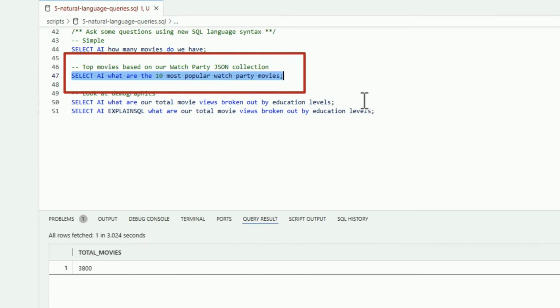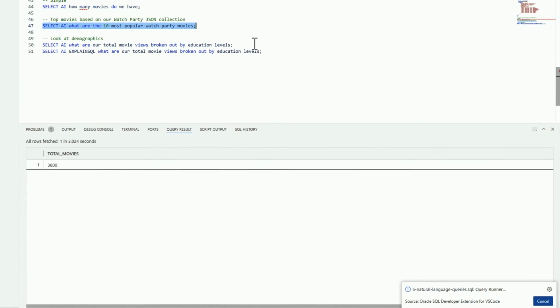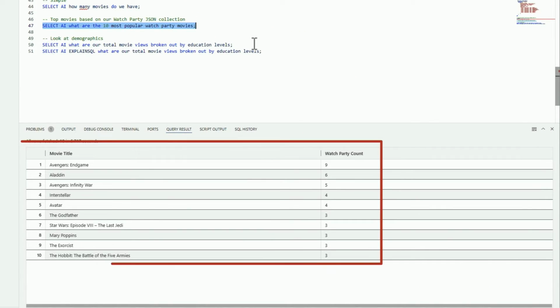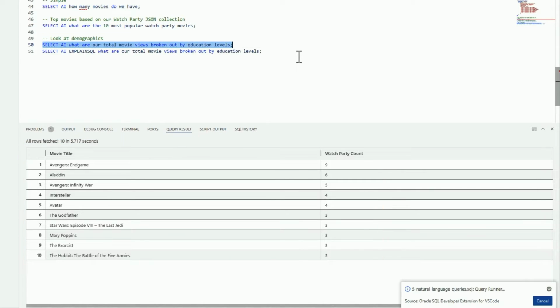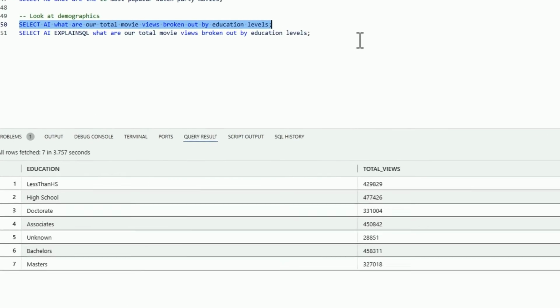Select AI, what are the most popular watch party movies? Those are JSON documents that we're querying, right? That's the data that came in through the MongoDB API, and we're saying, these are the most popular watch parties. AI on top of JSON data.